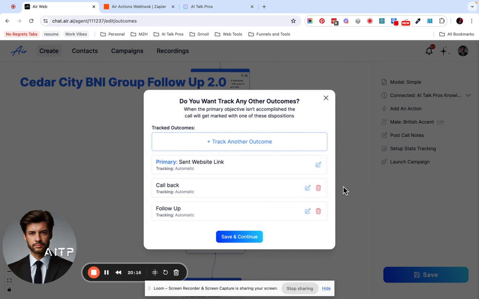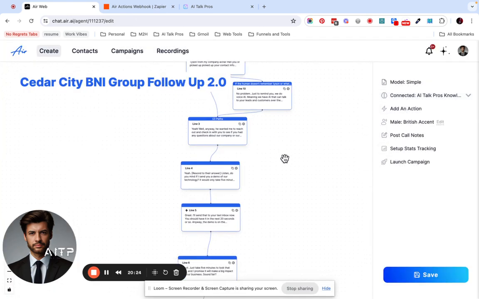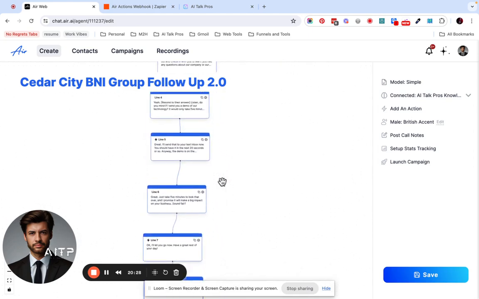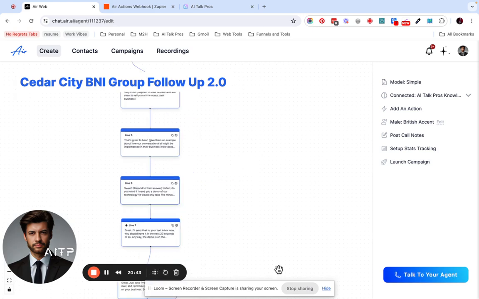Cool. So we have all these. We've connected the knowledge base. I've changed a couple things. I still do have a prompt in here, but I changed how it sounds. And I'm still thinking about asking about their business. You know what? Let me go ahead and do that. I'm going to add some nodes for that. One moment. All right, I think I like this better. So let's do one more demo call.